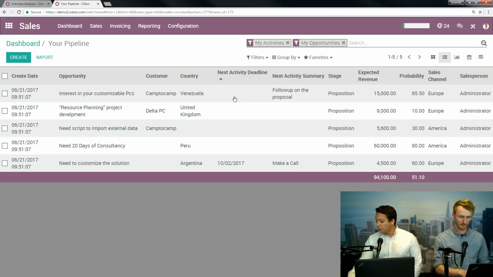So now that we have gone through how you go through the sales cycle, and how you are going to schedule and manage things as you go through your different activities, this is how you're going to manage your day-to-day, how you make sure you don't drop any balls, how everyone is on the same page. Again, with all these activities and chatter down here, anyone can see it. So really good visibility throughout the organization on what's happening.